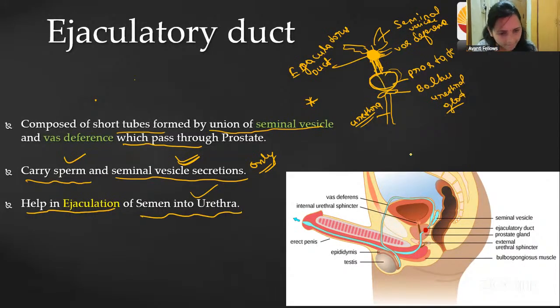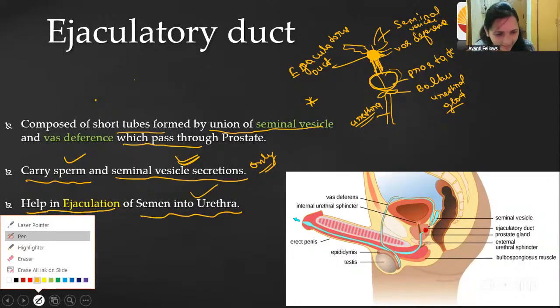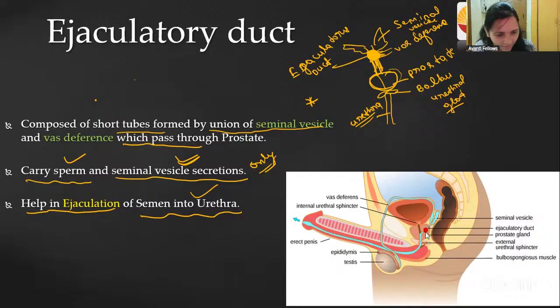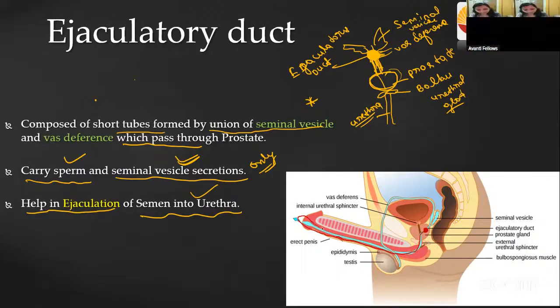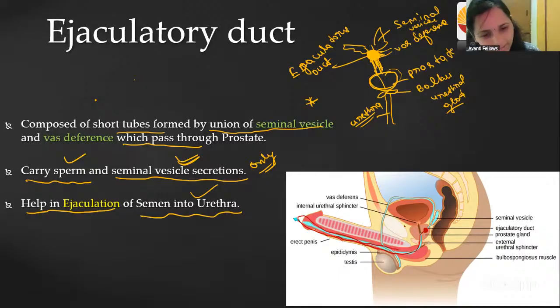Yeah, one minute. Yes, guys, you're all correct. Here you can see the ejaculatory duct, which is forming here, right? It is forming here, the red color they have given. From here, this is carrying the semen and also the seminal vesicle secretion, not all the things. Sorry, guys, I got confused over here. So it is going to carry all the semen and also the sperm.